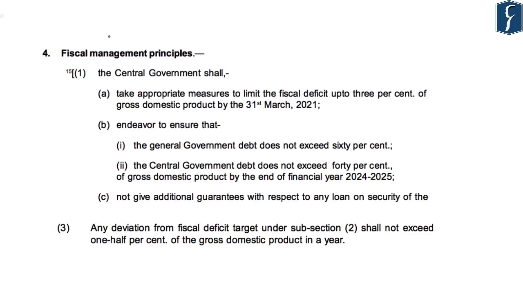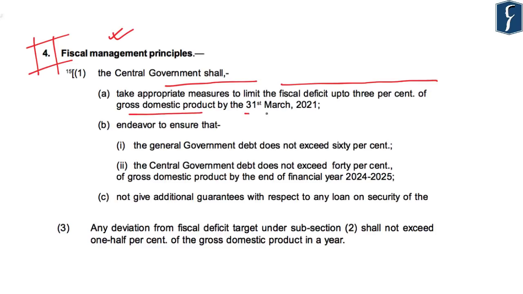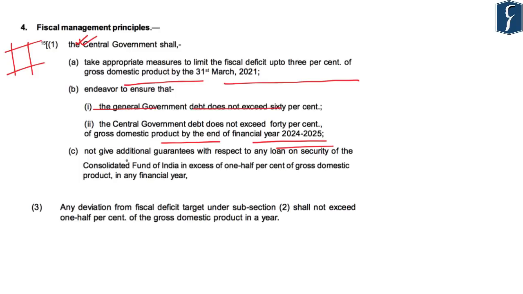So, the question is, what are the fiscal management principles as highlighted in Section 4 of this Act? It says the central government shall take appropriate steps to limit the fiscal deficit up to 3% of GDP by 31st March 2021. It shall endeavour to ensure that the general government debt does not exceed 60%, that the central government debt does not exceed 40% of gross domestic product by the end of financial year 2024-25, and the central government shall not give additional guarantees with respect to any loan on security of the Consolidated Fund of India in excess of 0.5% of gross domestic product in any financial year.